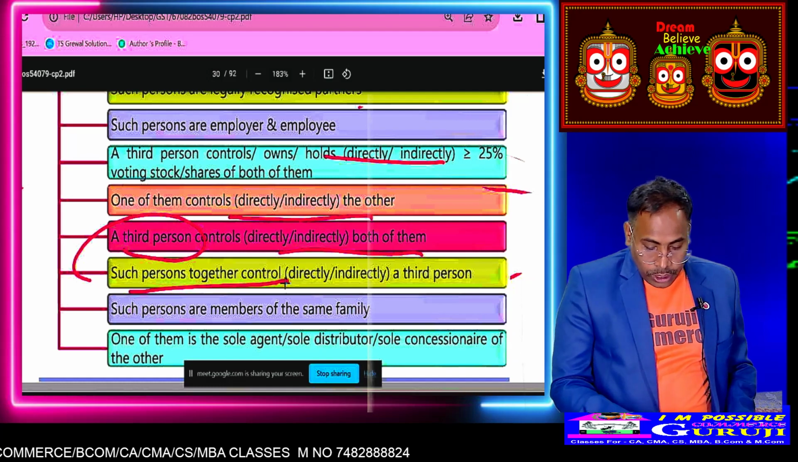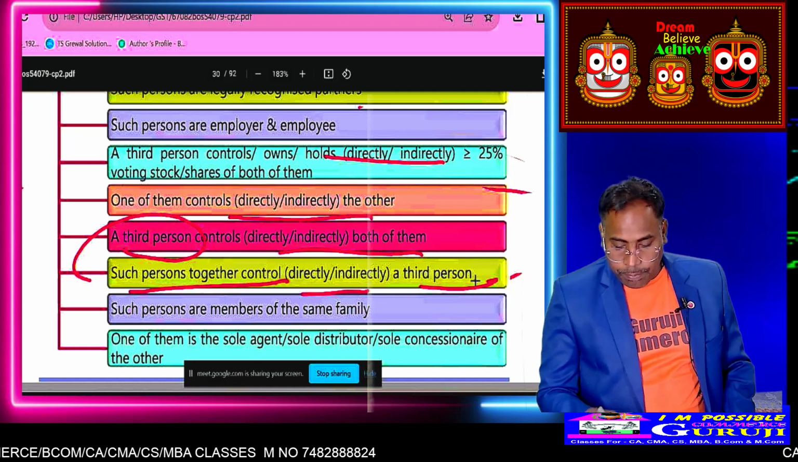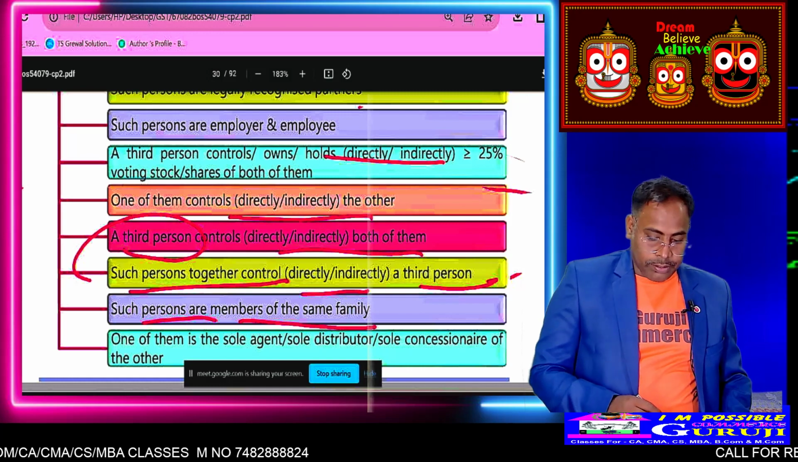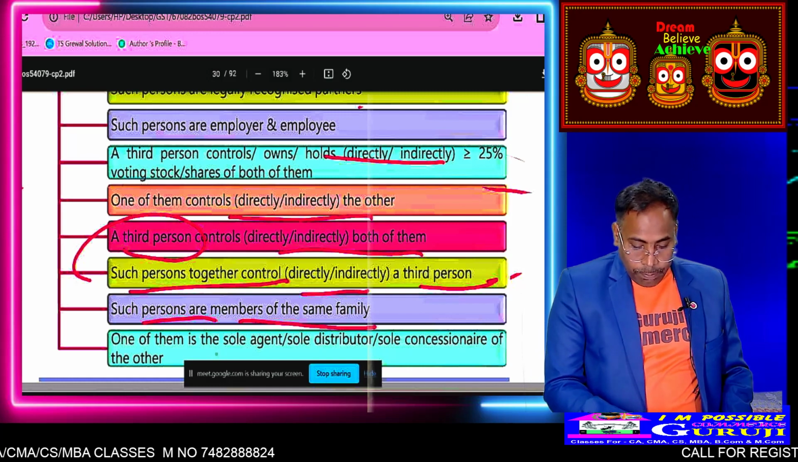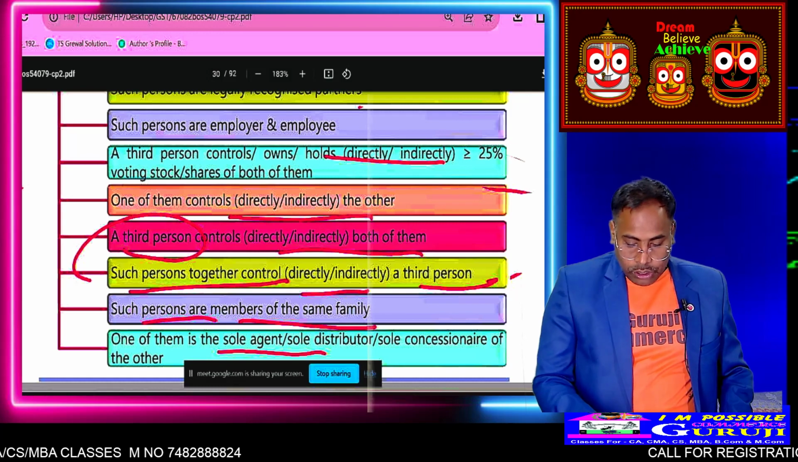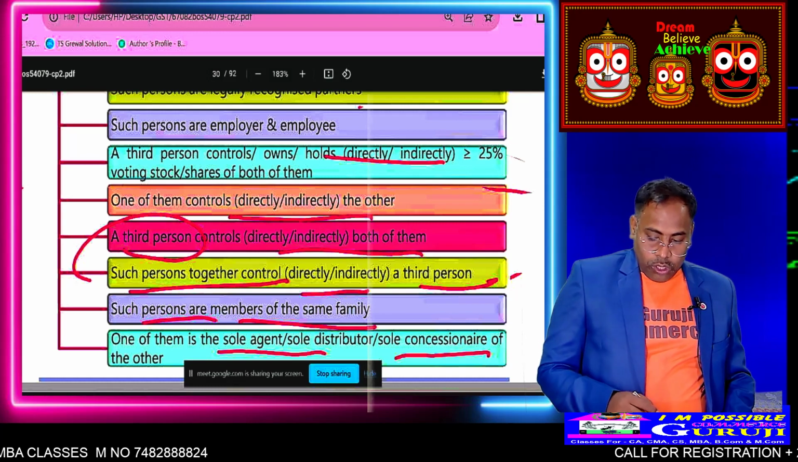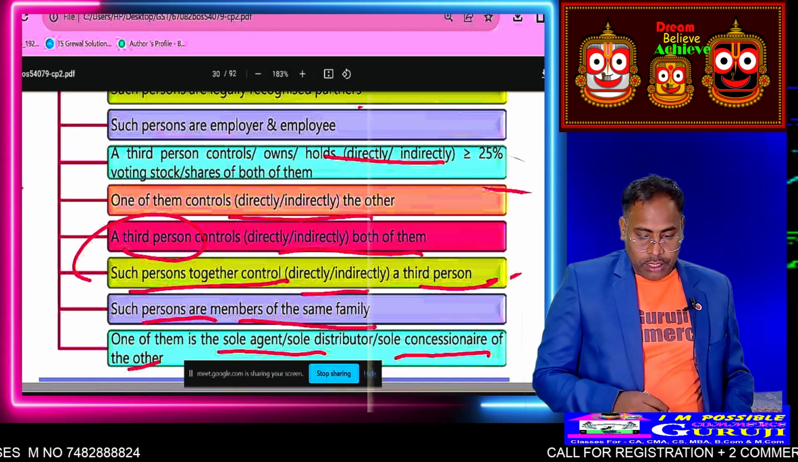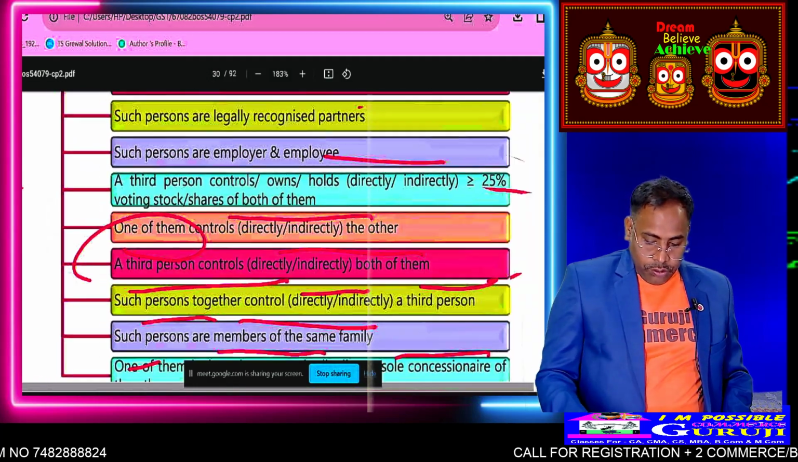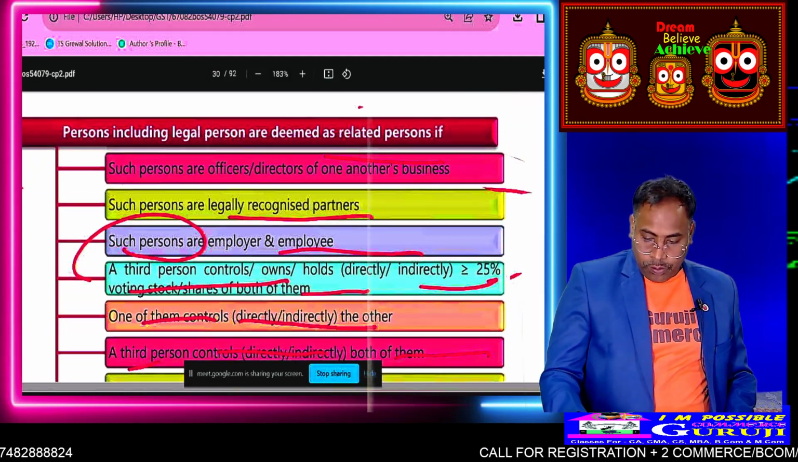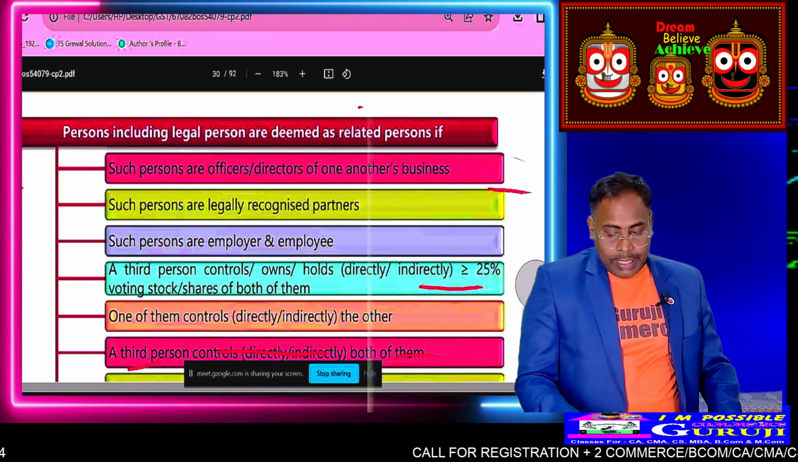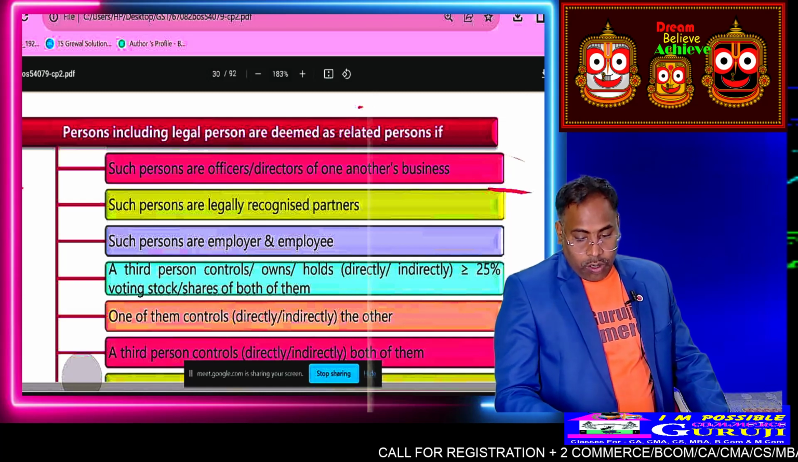Such persons together control directly or indirectly a third person, or such person is a member of the family of the same person, or one of them is the sole agent or distributor of, or sole consignor of, the other. So one by one we are going to see. First, a related person means a person who is an officer or director of another person's business.